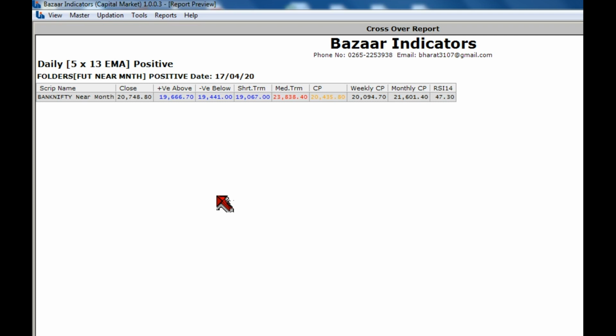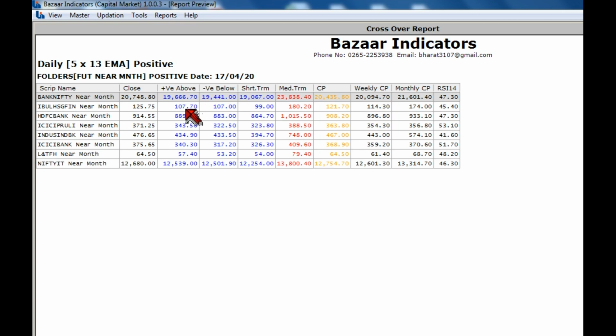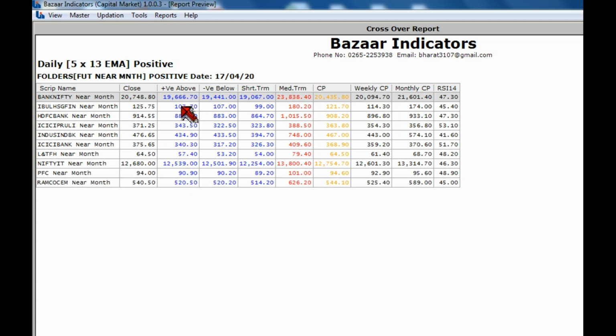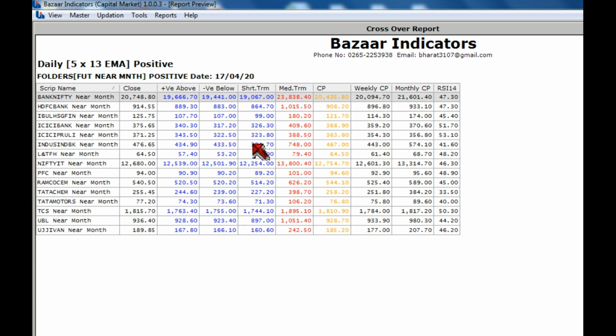that triggered positive. These are the stocks triggered positive, and all the stop losses are given here. The important, crucial level is given, and negative below this. But which are the levels that are crucial, at which we can go into that particular script?